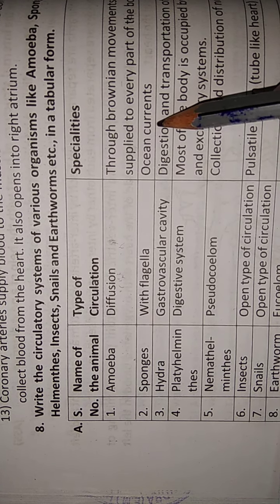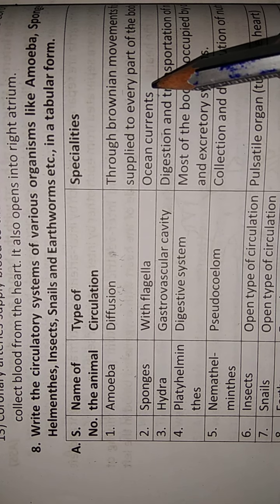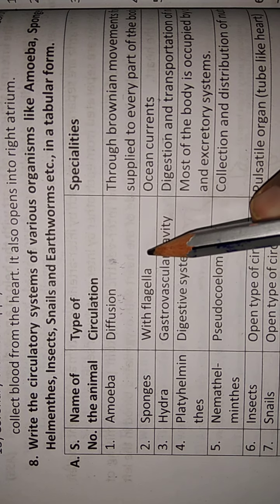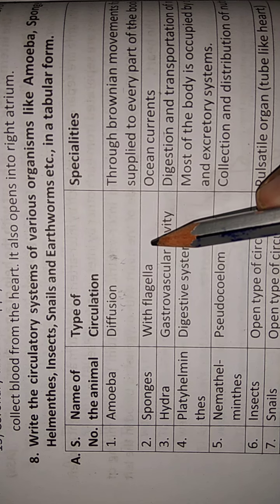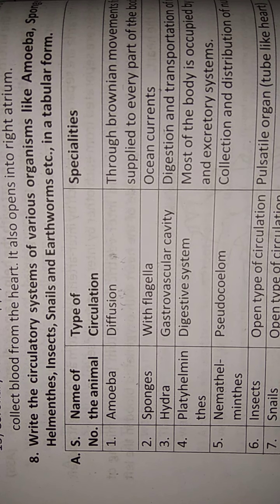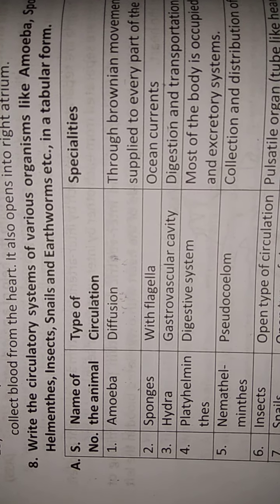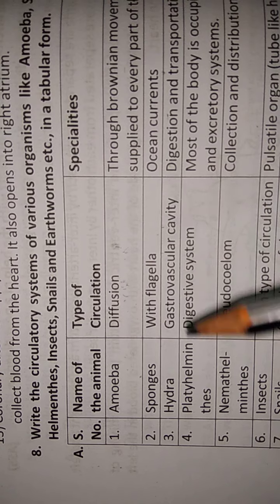Flagellae play a very important role in using the seawater for transportation. This is the circulation in sponges.